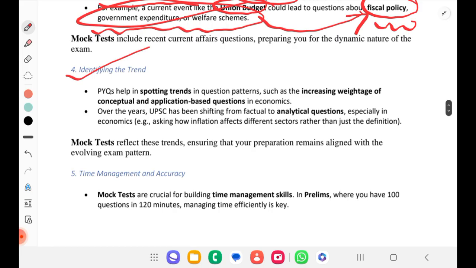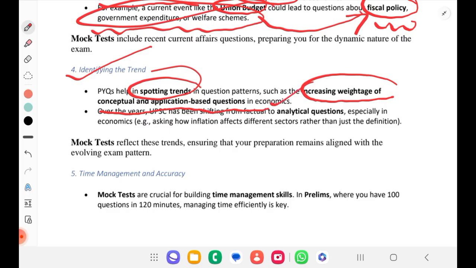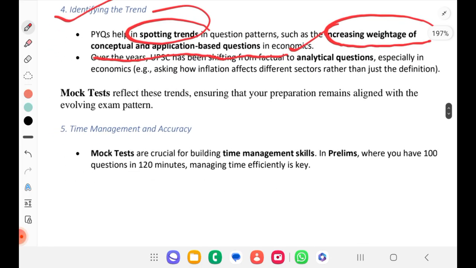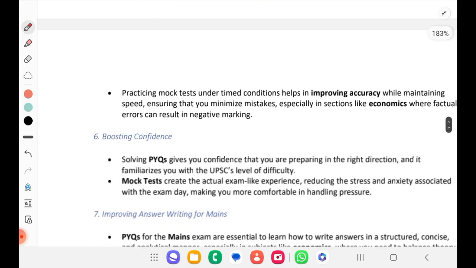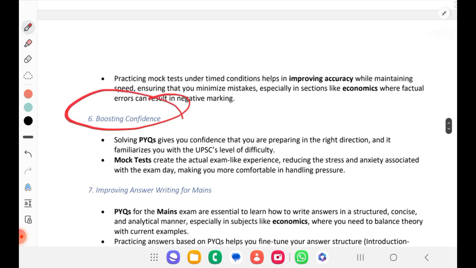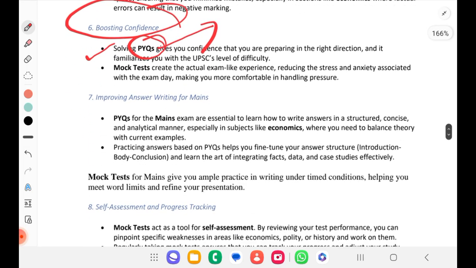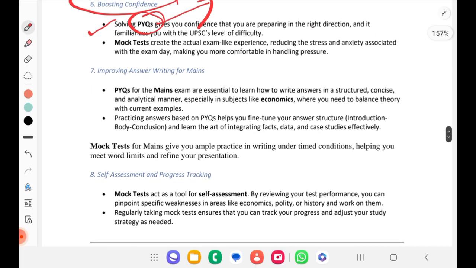Also, spotting the trend, so that you can increase the weightage of conceptual and application based questions and gain clarity in economics. Then, for time management and accuracy also, you should go through the PYQs. That is one of the key elements here. And also your confidence will get a boost, because you will be able to solve PYQs. Once you are able to solve them, you will have the confidence that you will solve them in the exam hall too, right? So for that confidence also, you should be solving PYQs.